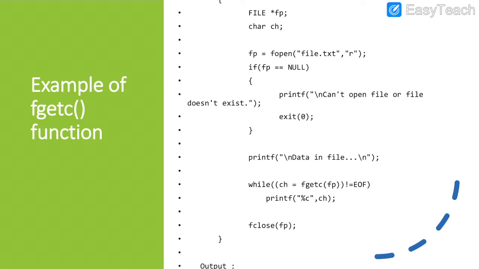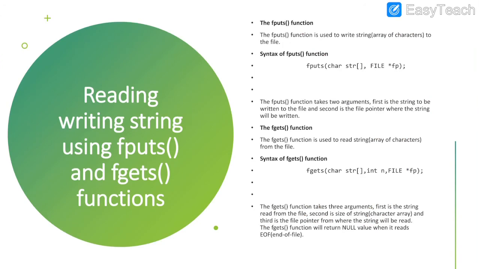And this is an example of opening the file in read mode. If the file doesn't exist, it is not going to open. Otherwise it is going to open, and you are going to read the content using fgetc. And next, fgets and fputs. fgets is a function which is used to read a string. The getc and putc functions read the data character by character. Here we are going to read the data string by string.